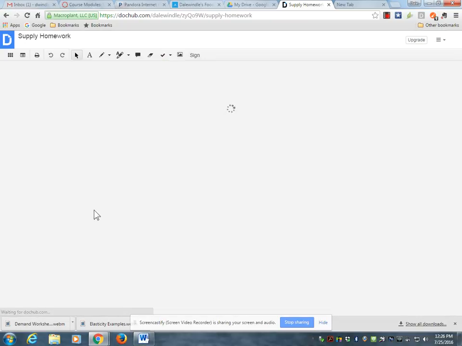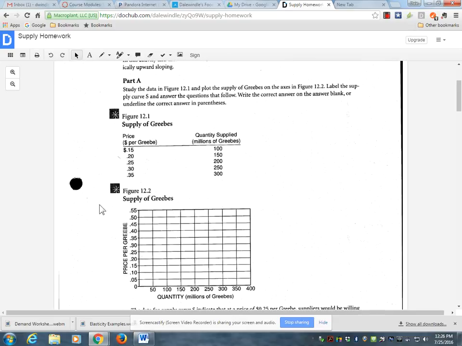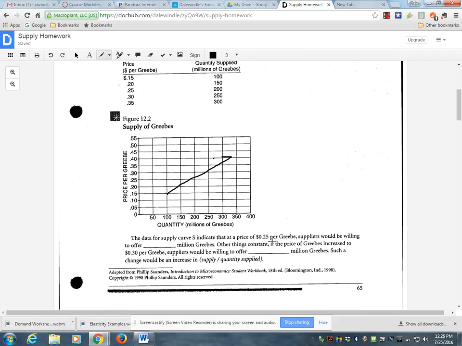Okay. We've got a supply schedule here. At 15 cents, suppliers will supply 100, so there's 15, and here's 100. So we'd plot that point and the rest of them and get a curve that looks pretty much like that. Upward sloping, as supply curves are. And then it's going to ask some questions at 25 cents per grebe.